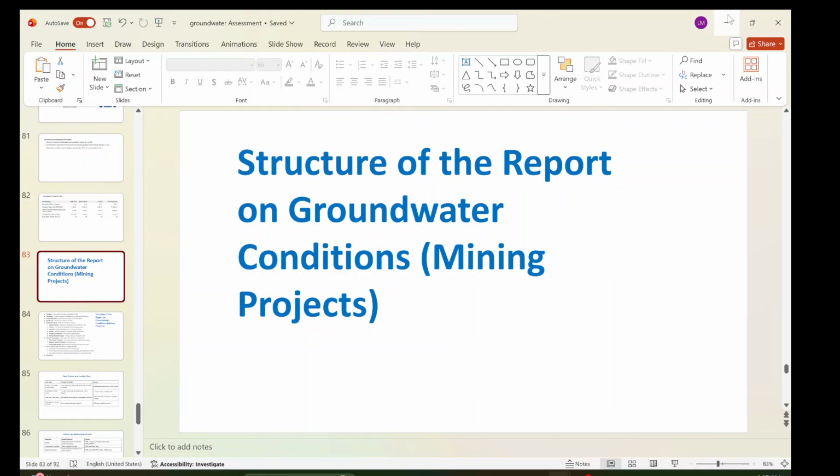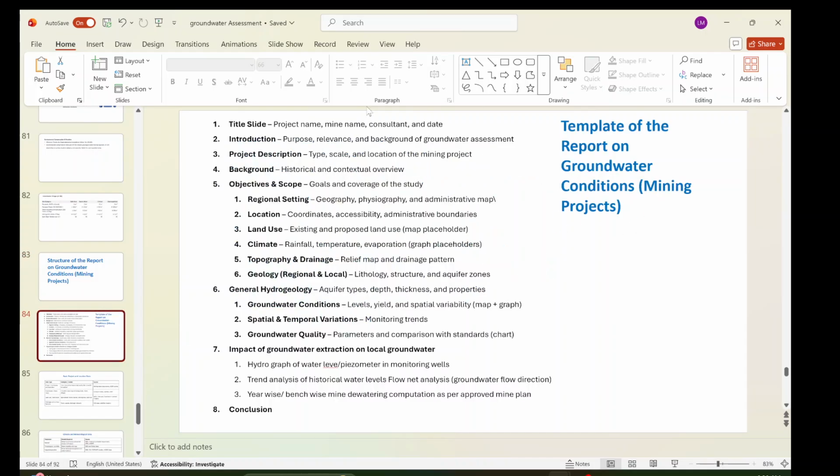Of course, it's just the theoretical part I have shown you in my previous videos, but very important. This is the template, and it's simple like other reports. The important things are hydrology and general parameters like regional setting, location, land use, climate, topography, drainage, and geology. Most of these I have covered in my videos.